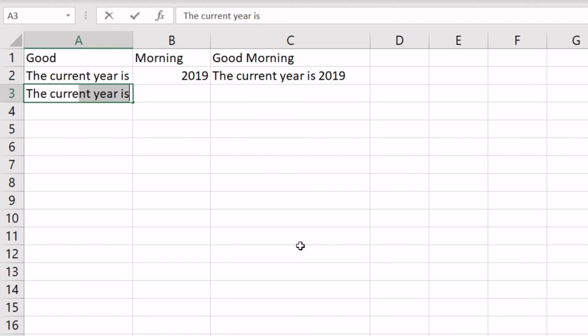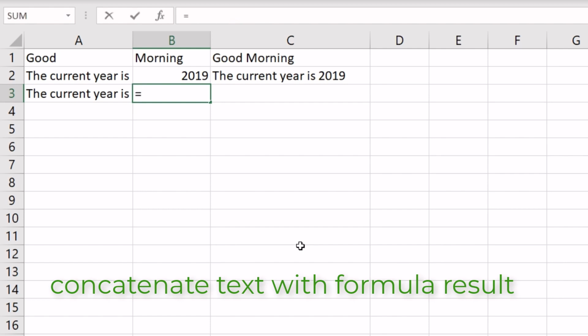You can even use a formula as one of the parameters. The result of the formula will be turned into a string and concatenated with the other strings.